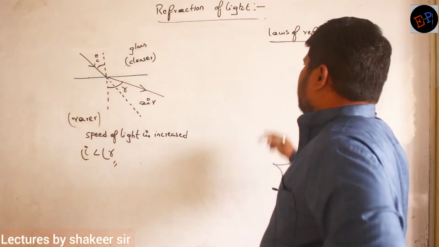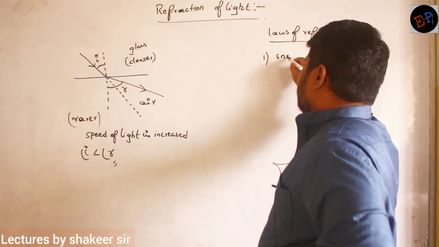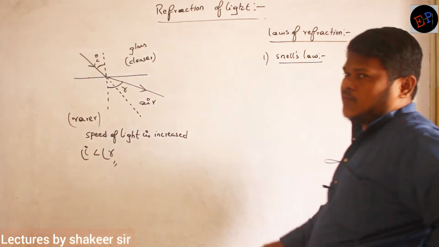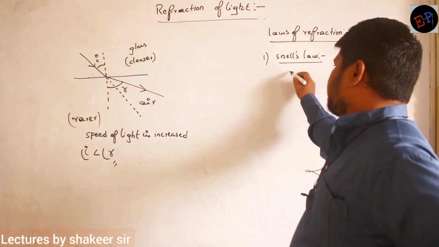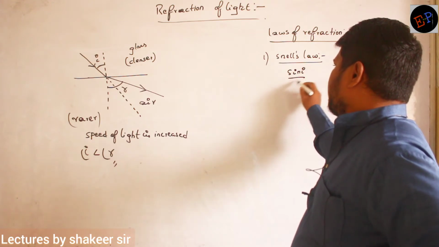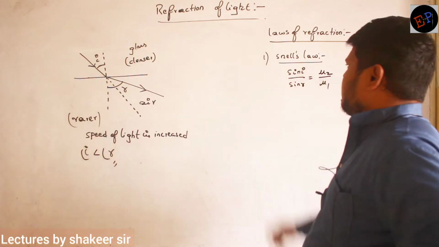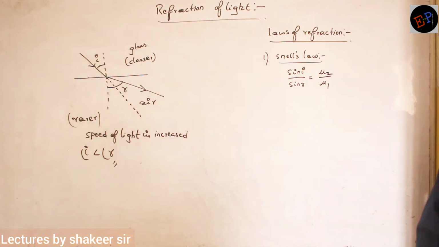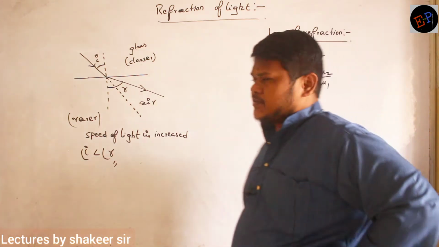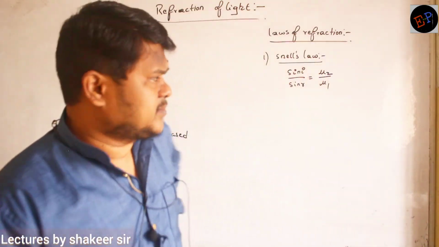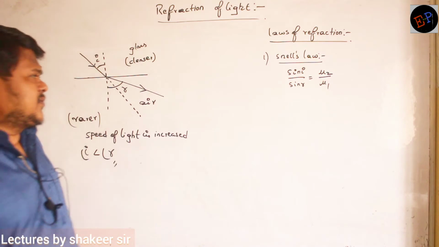First one, Snell's law. What is Snell's law? Snell's law says that sine I divided by sine R is equal to mu2 divided by mu1. This is called Snell's law. Are you able to understand? Sine I by sine R is equal to mu2 divided by mu1, where mu is called the refractive index of the medium, and what is meant by refractive index we will study later.